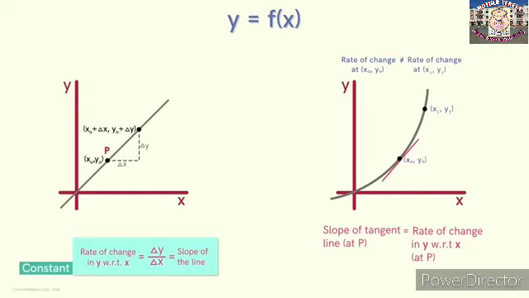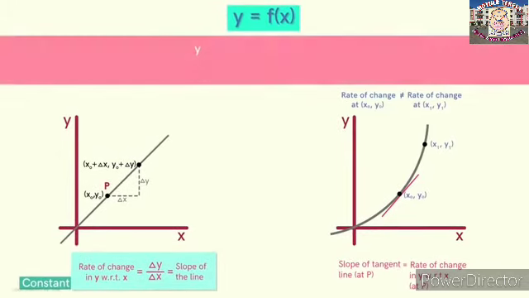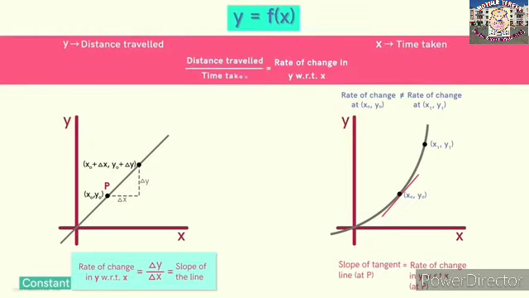Now let's look at an example to understand this. Let's say in this function, y is the distance traveled by an object in motion, and x is the time taken for the distance traveled. Then the rate of change in y with respect to x will be equal to the speed of the object.